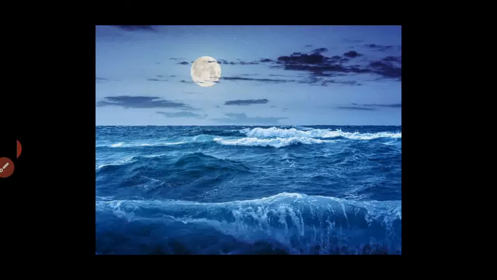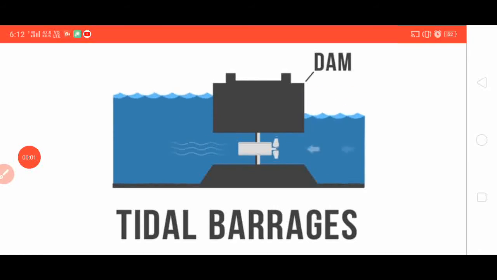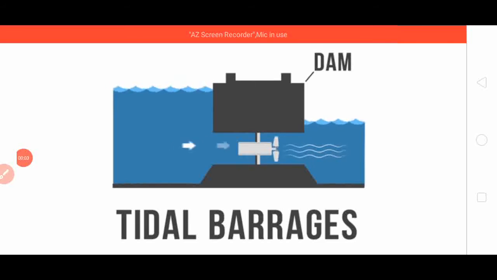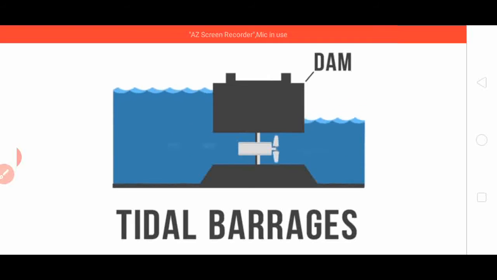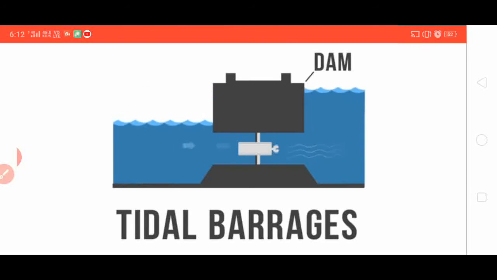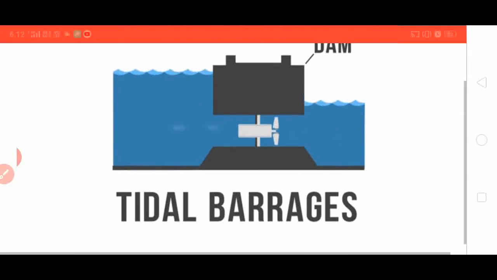So we construct these tidal barrages on the seashores. Let's now have a look at this tidal barrage. How do they work? They are made on the seashore.